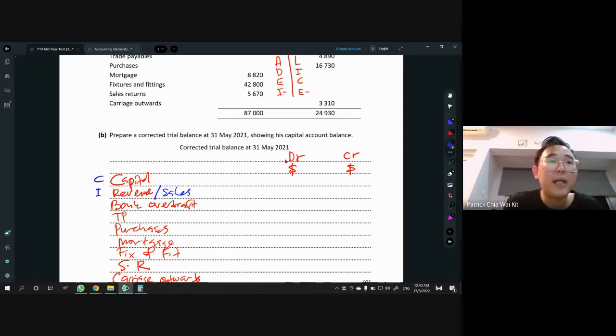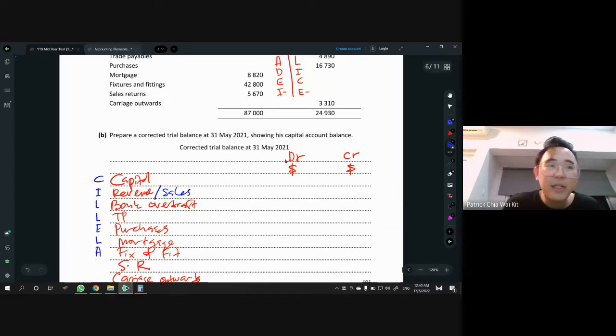Okay, bank overdraft is a liability. TP, trade payables, is our liability. We owe the supplier. Purchases is expenses. What is mortgage? Mortgage is a housing loan. Obviously, you took a loan to buy a house, right? So liability. Fixtures and fittings are things that are fixed there and fit there. So it could be your door, it could be your aircon and stuff like that. So those are our asset.